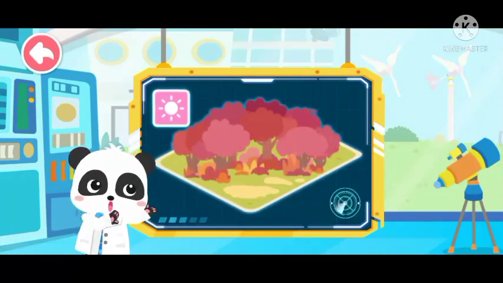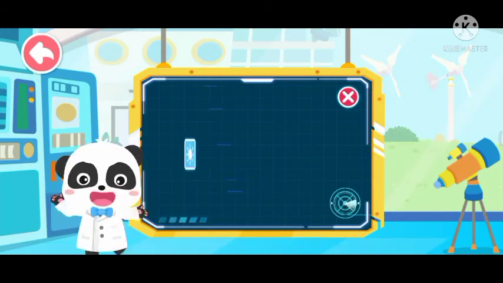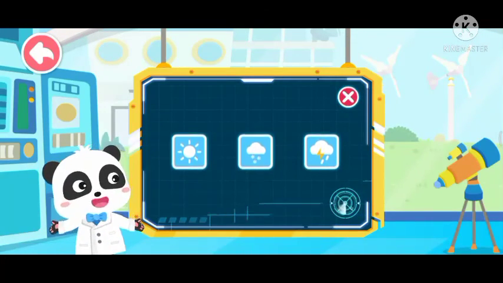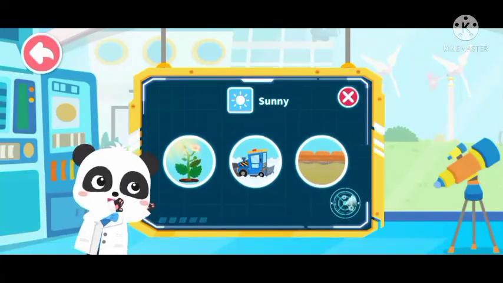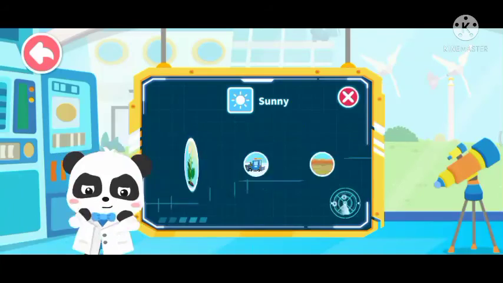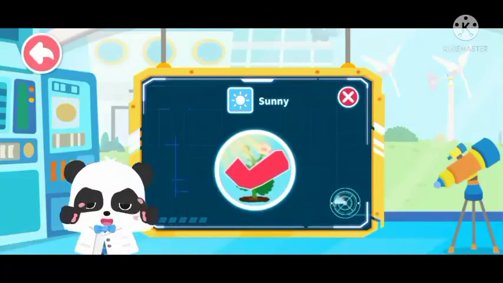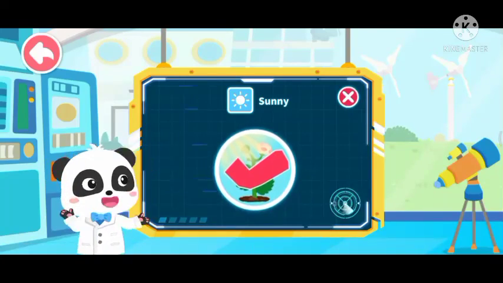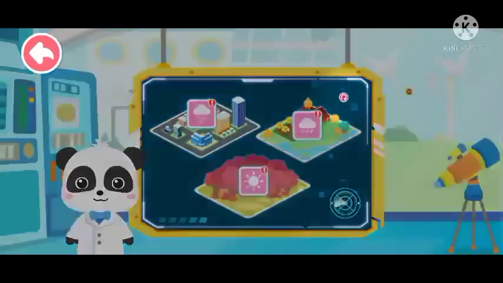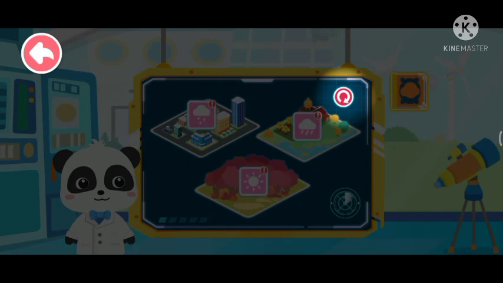Let's review what you have learned. Weather quiz. Which is the symbol for sunny weather? You're really smart. What will take place when it's sunny? Photosynthesis. You have a pretty good memory. Next, let's take a look at the weather in other places. Tap here to check out the weather condition now.